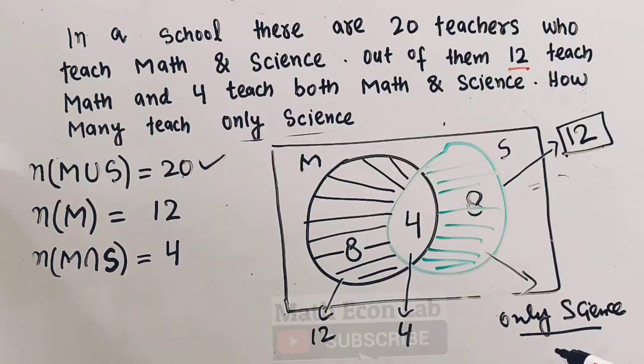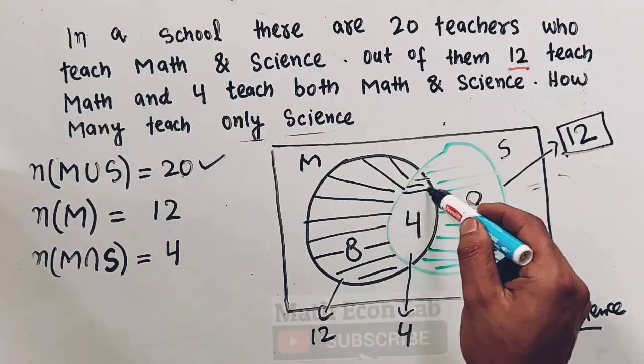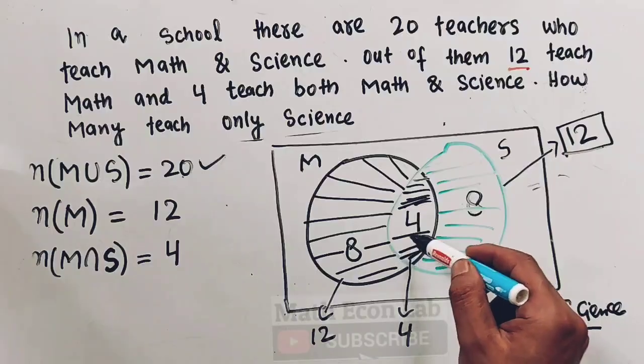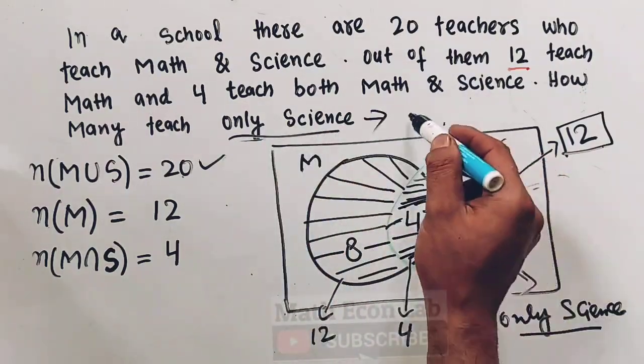The number of teachers who teach only science will be equal to the number of teachers who teach science minus the number of teachers who teach both math and science. So here, since we are told only science, it will be equal to 8.